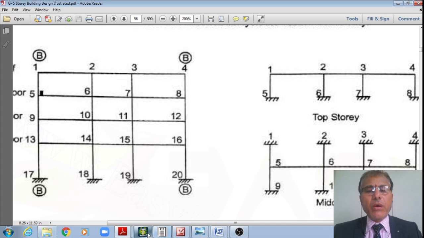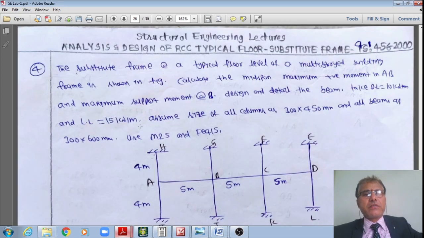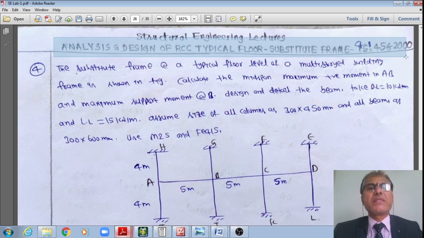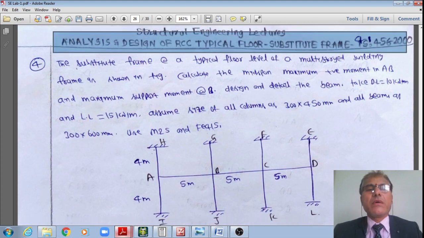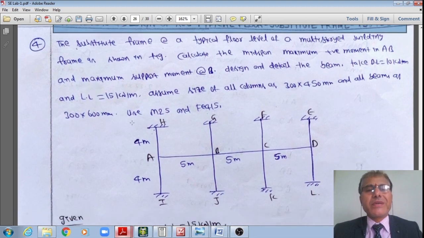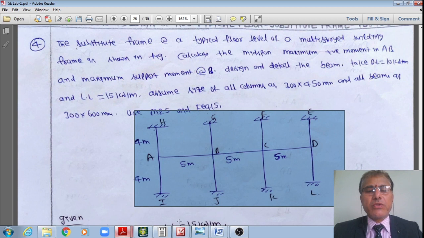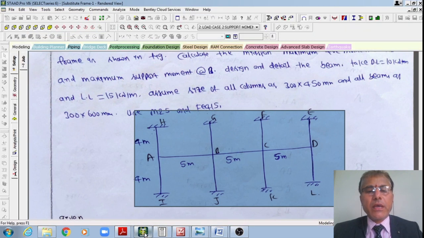Now let us see how the manual calculations can be done in today's class. This is the problem definition, students: analysis and design of an RCC typical floor substitute frame conforming to IS 456:2000. So far I have explained how I got this substitute frame of a multi-storied building.